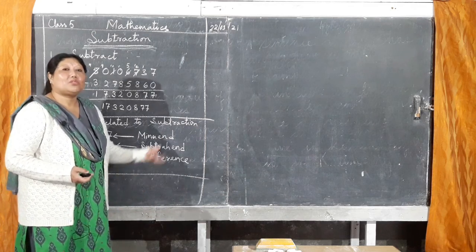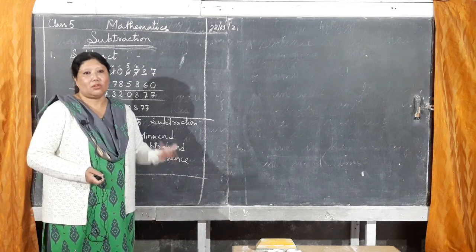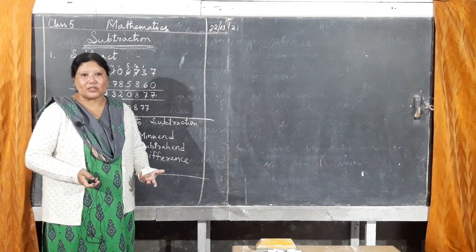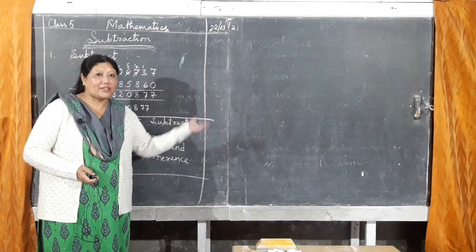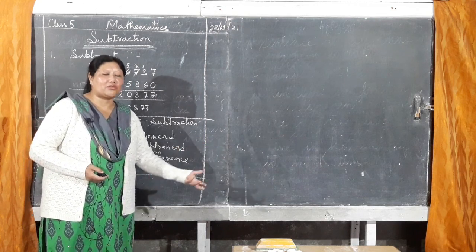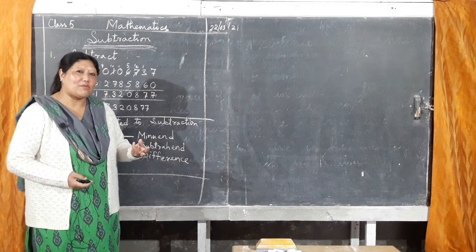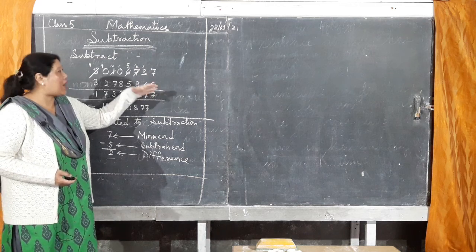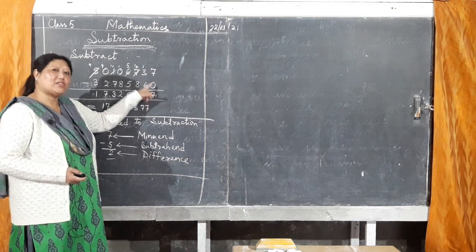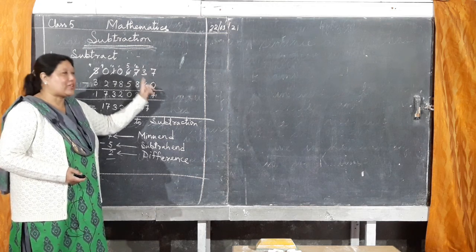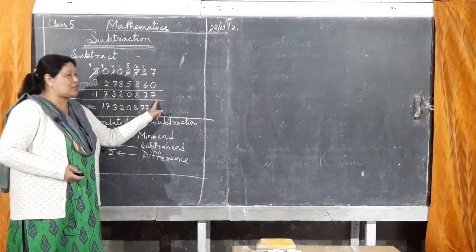So 7 minus 0 is 7, because if you have 7 sweets, you haven't eaten even one. That means nothing you have eaten. How much is left? That's 7 only, isn't it? You have not eaten, you have not given it to anyone, so 7 sweets only will be left. You are not subtracting anything. You are subtracting nothing from 7. So 7 minus 0 is this number only.